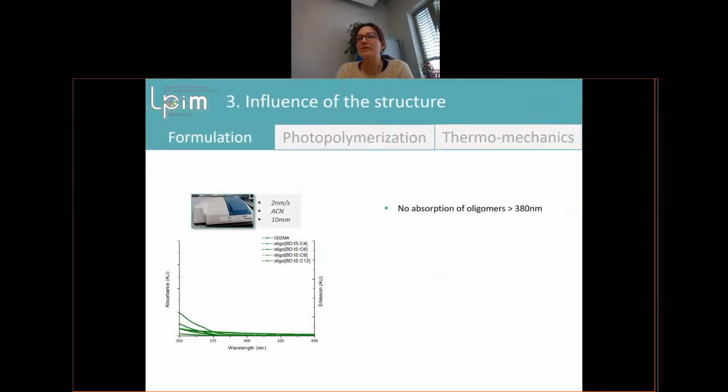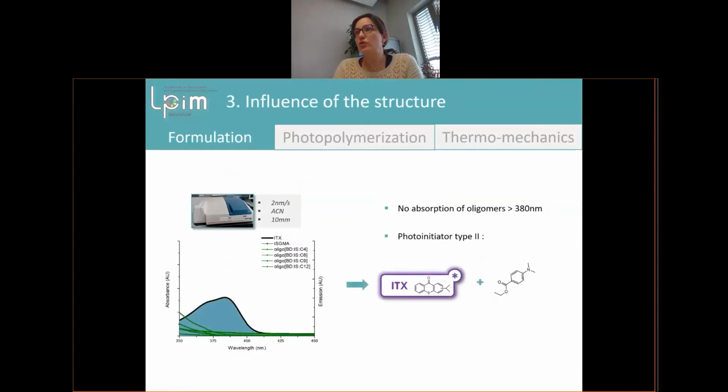So we made some formulations, and we analyzed whether they absorb under UV or not. We use a spectrophotometer, we add our sample, and on the graph you see that no sample absorbs UV, so it's okay for us.